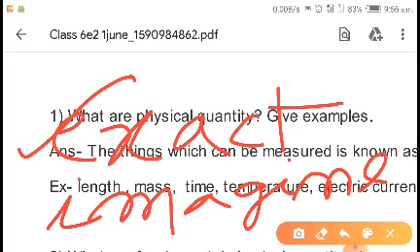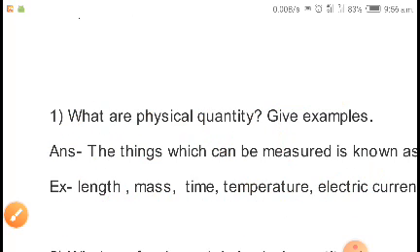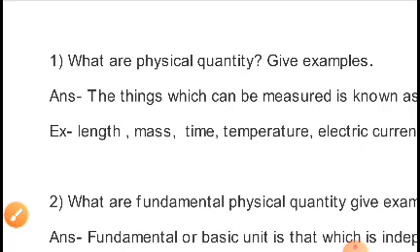So that's why we have to know the exact value, and that's why we are starting this chapter.